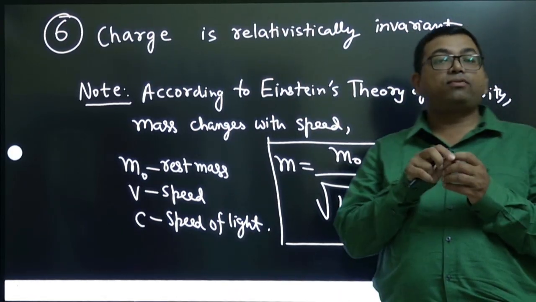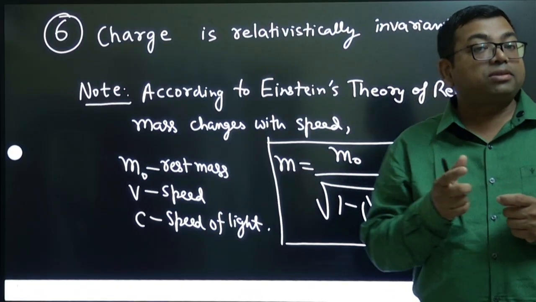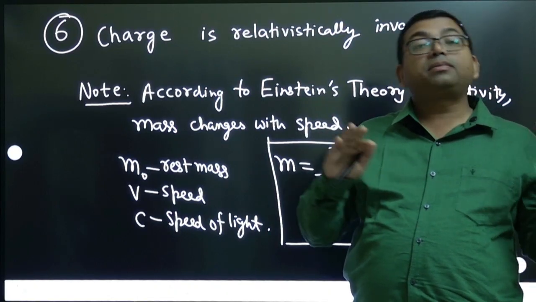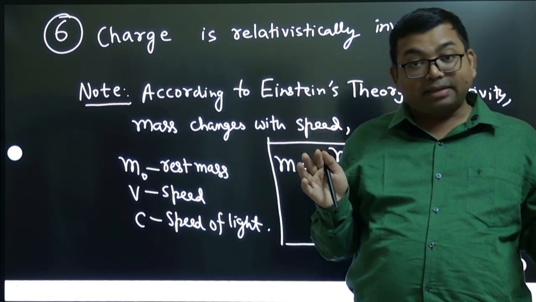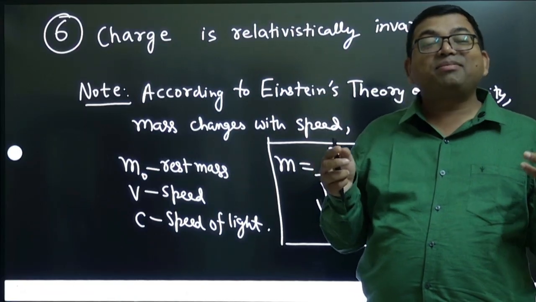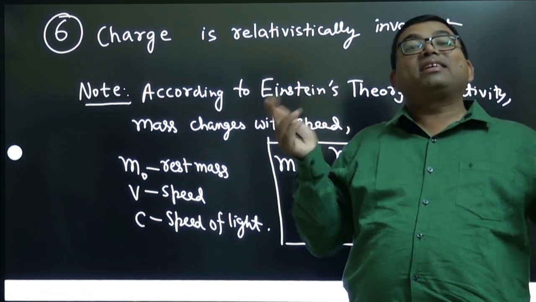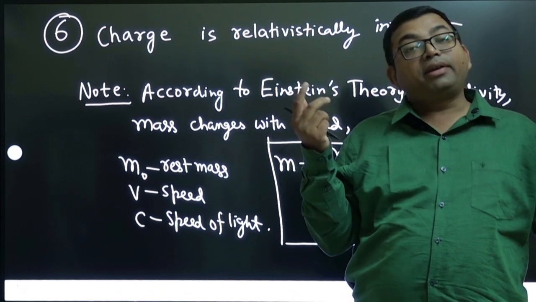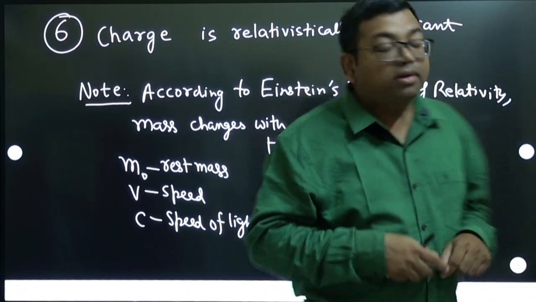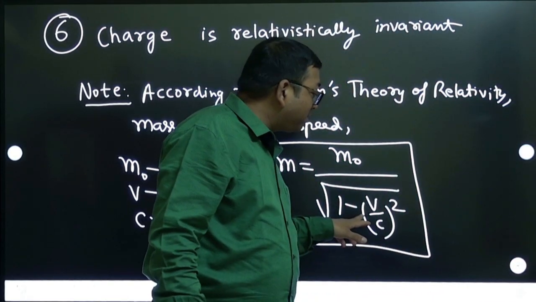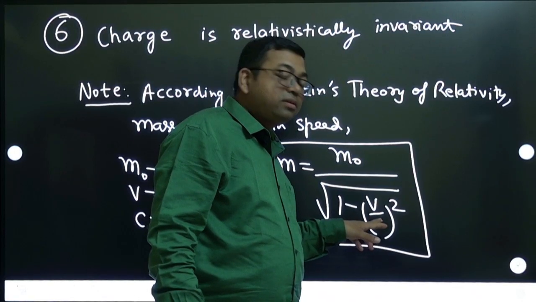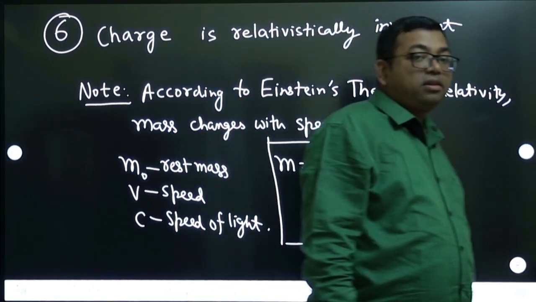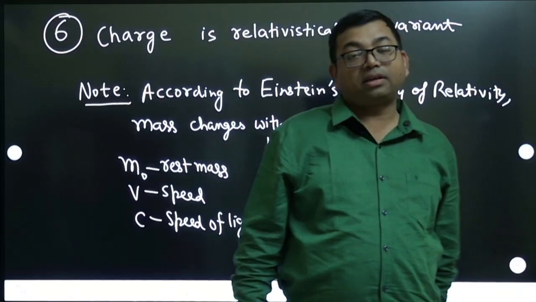Suppose you apply a force on a body. Ideally, what happens? If you apply a constant force, it will have a constant acceleration. Constant acceleration means its speed will keep on increasing. Let us say it becomes the speed of light. After that it will not increase, because mass itself will become infinity. Mass becoming infinity means it cannot accelerate further. The force will have no effect after that.